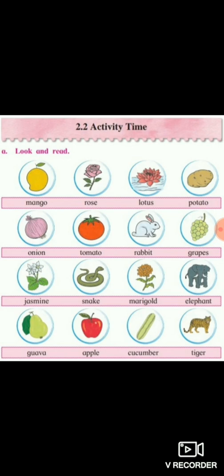So students, you all have looked at the picture and we have completed our reading.